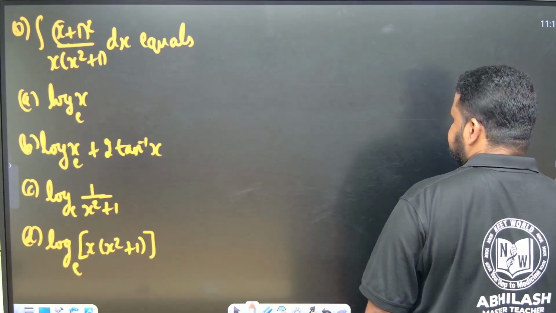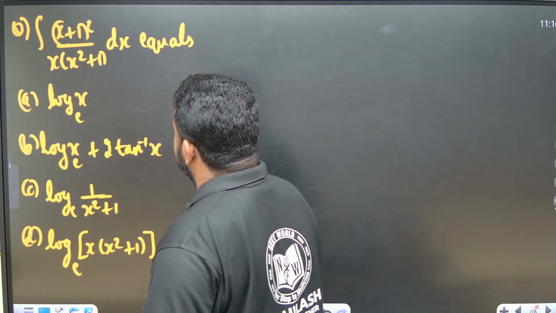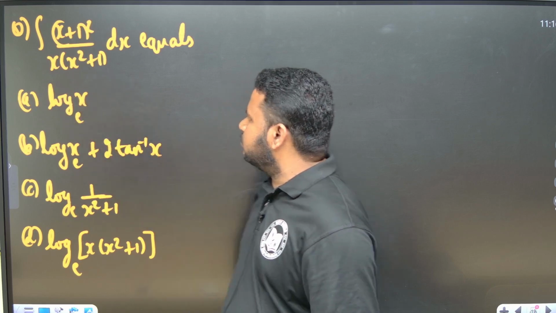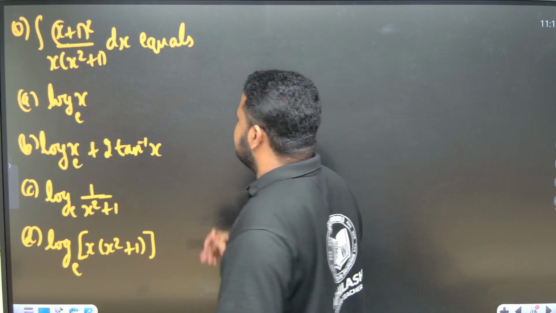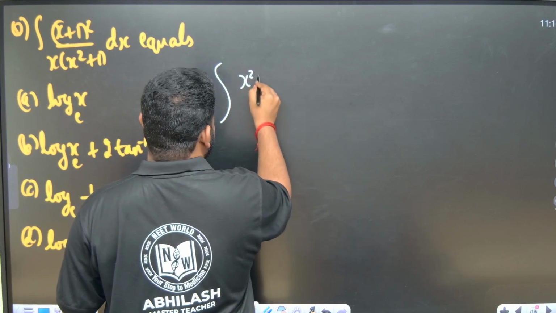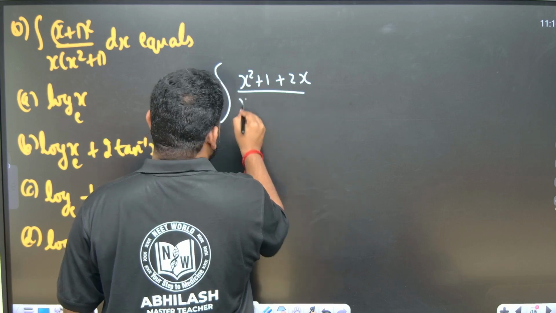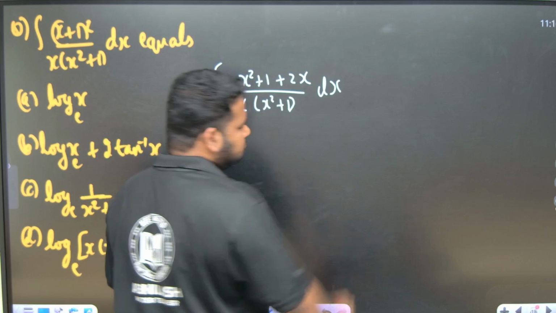Next question. They have given x plus 1 whole square by x into x square plus 1. This looks like a little tricky question. So how to do it? First let me expand the numerator. It is given x plus 1 whole square, so I'll write it as x square plus 1 plus 2x by x into x square plus 1, dx.